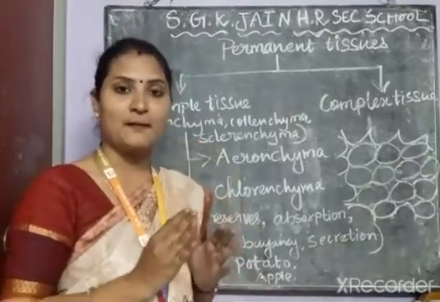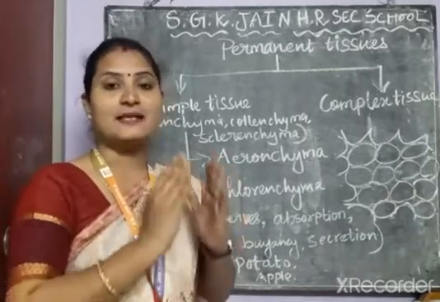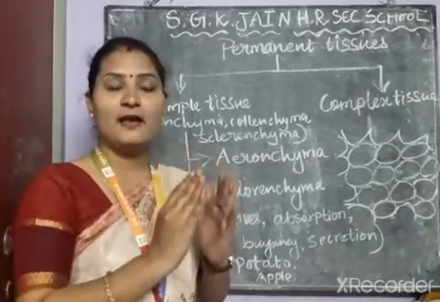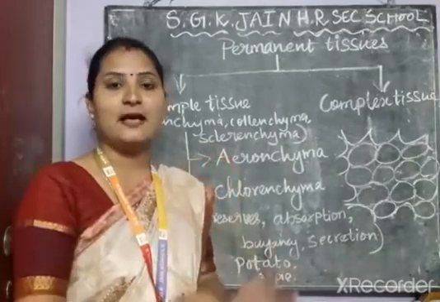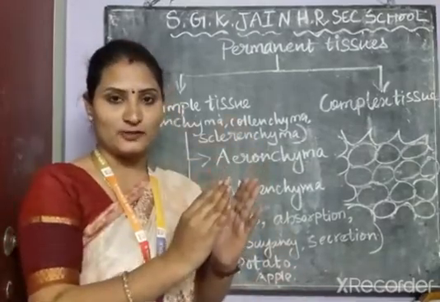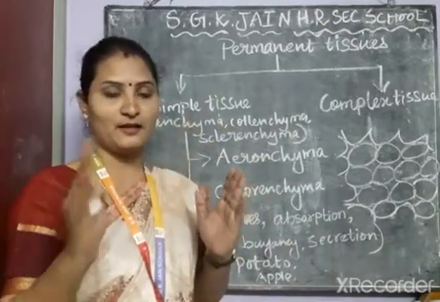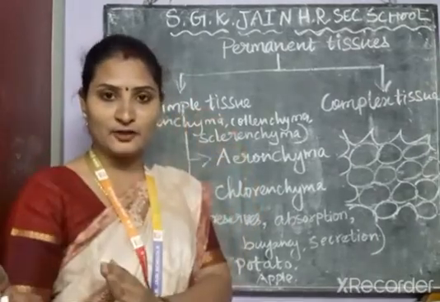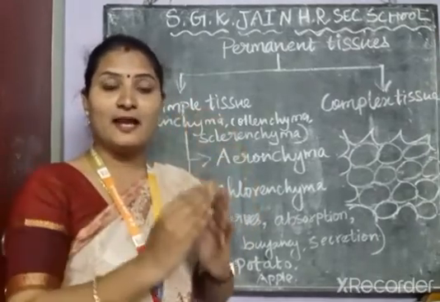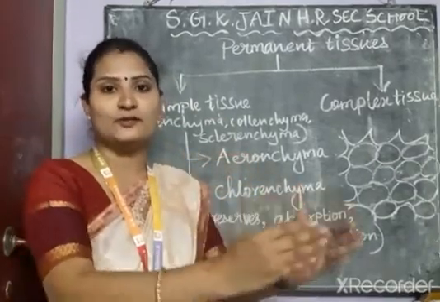But when the meristematic tissues stop growing, when they lose the ability to produce new cells, those meristematic tissues change into permanent tissues. The meristematic tissues only turn into permanent tissues when they lose their ability to divide by themselves to produce new cells.